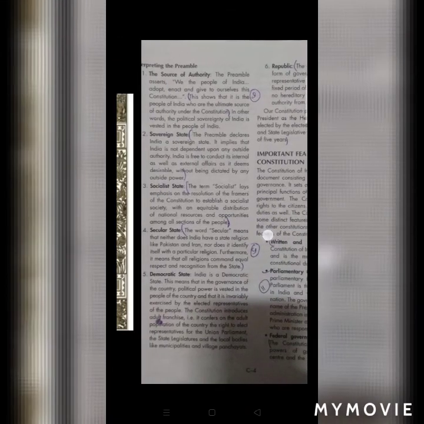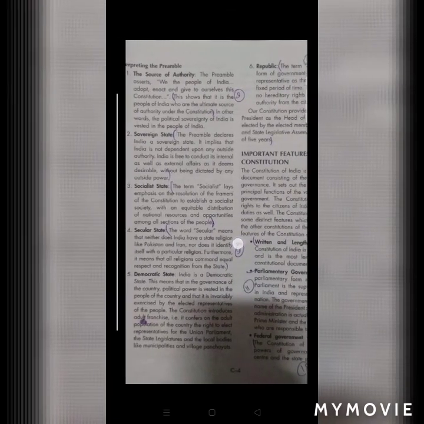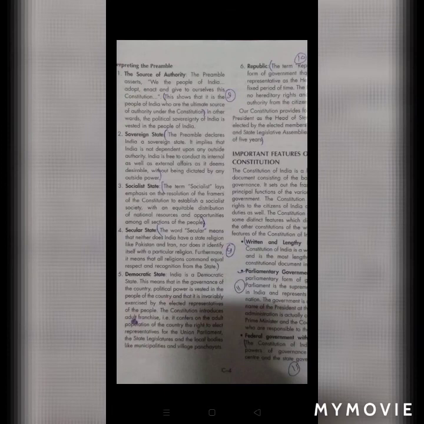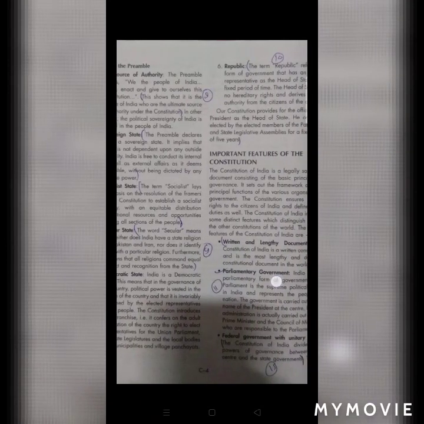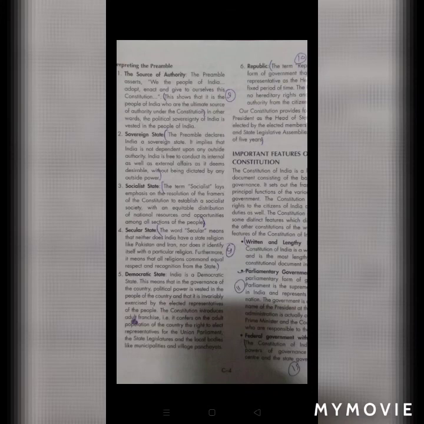The term republic refers to a form of government that has an elected representative, meaning the head of the state. The head of the state is elected by the people. So these are the things. The preamble gives importance to the fact that we are the source of authority, meaning a sovereign state, next socialist, next secular, and India is a republic. Our head of the state is elected by the people.